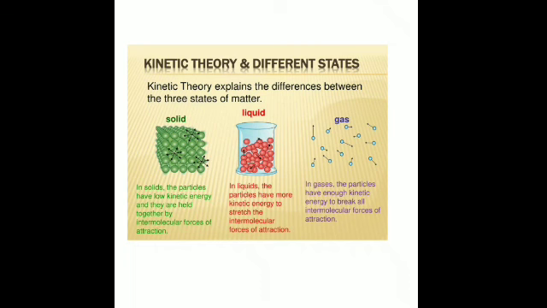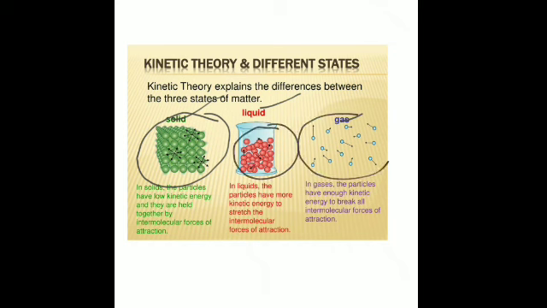So the kinetic theory of matter states that every substance, that is matter, whether it is in the form of a solid, liquid or a gas, is made up of tiny particles. You can see solids are also made up of tiny particles, which you can see in the form of green circles, and here also in the form of different color circles, in solid, liquid and gas. Is that clear? So these particles may be atoms or molecules.